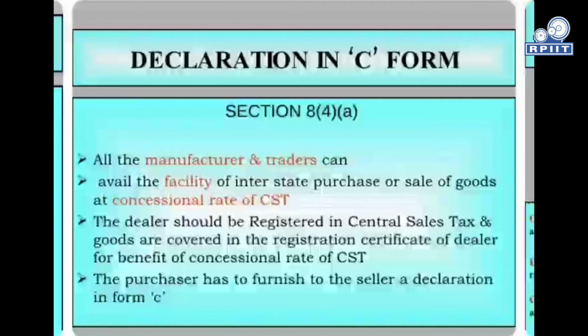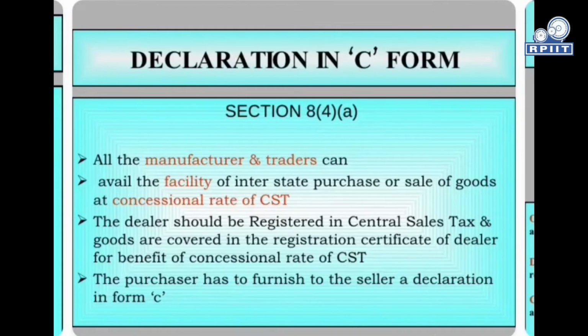Declaration in C form, Section 8. All the manufacturers and traders can avail the facility of interstate purchase or sale of goods at concessional rates of CST.